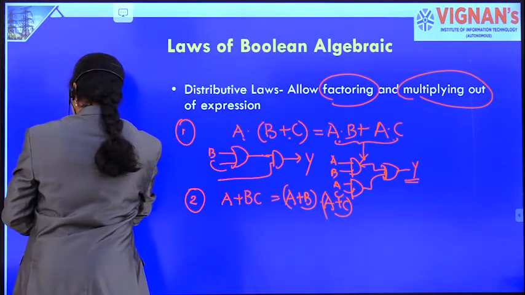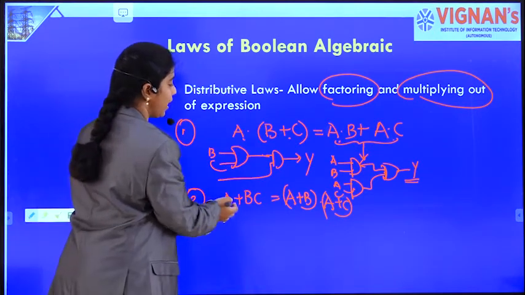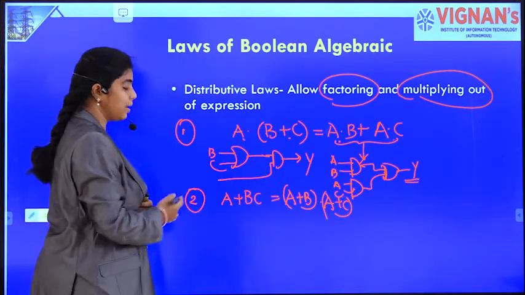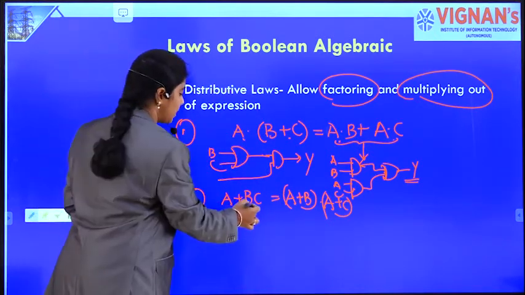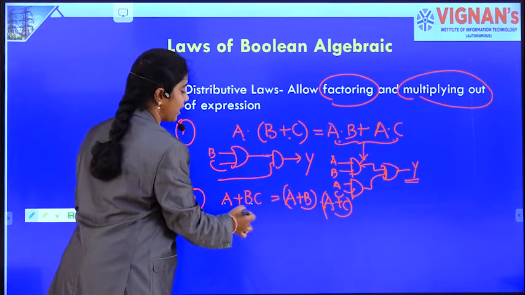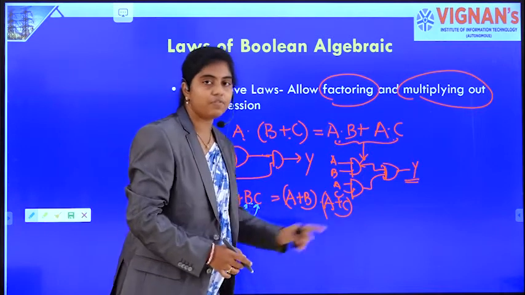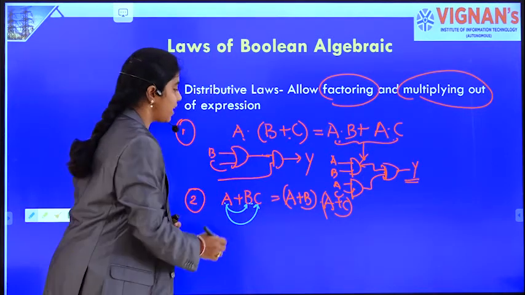This particular law allows us factoring of variables. Let's see how this happens.